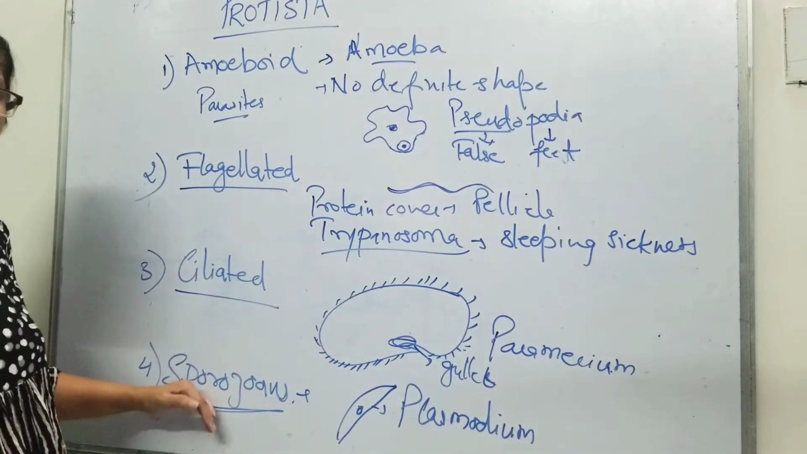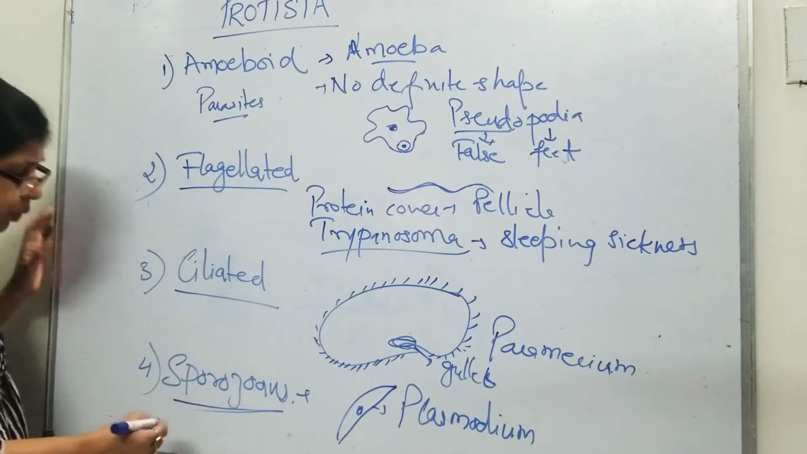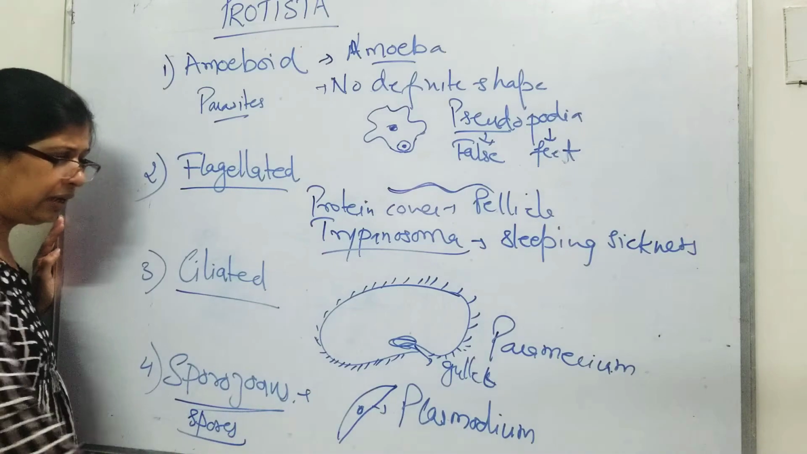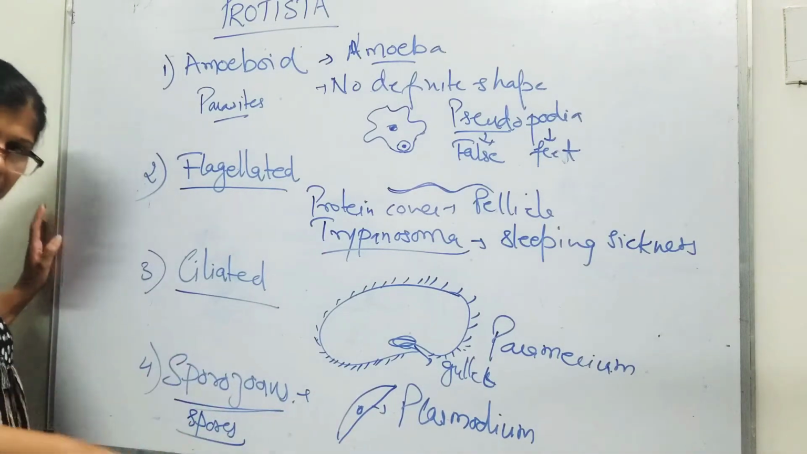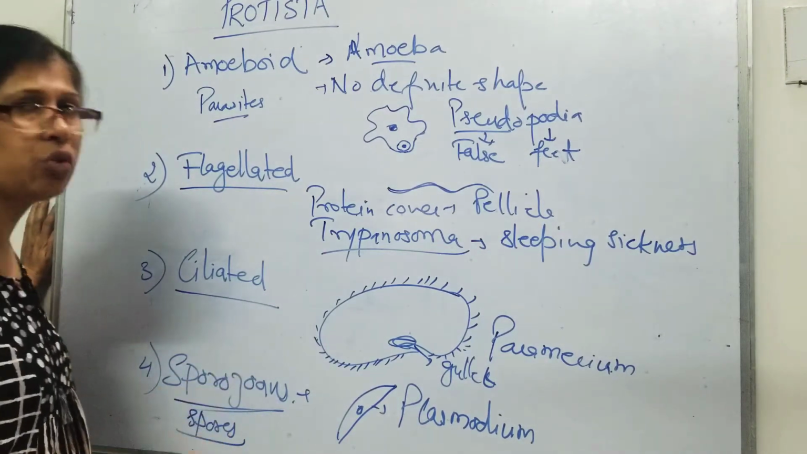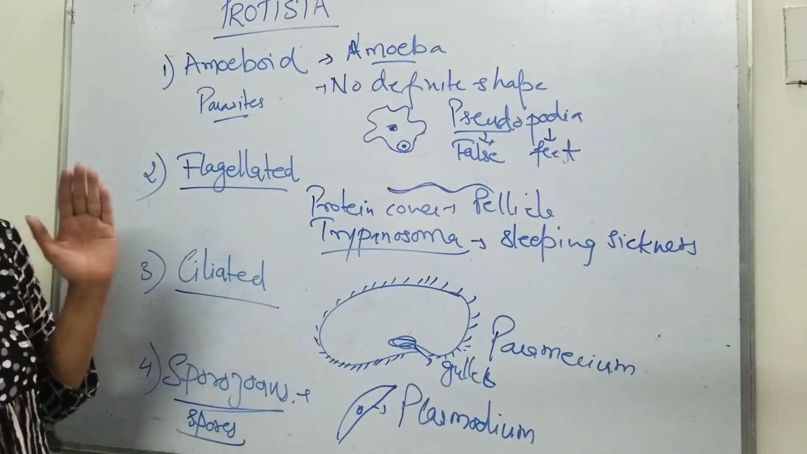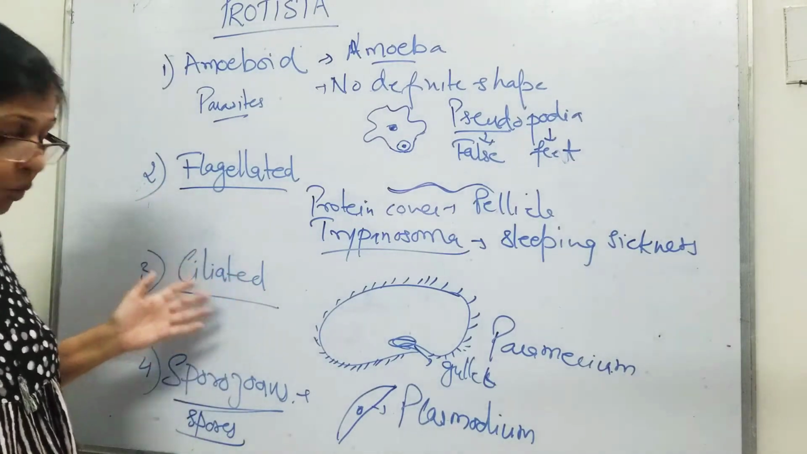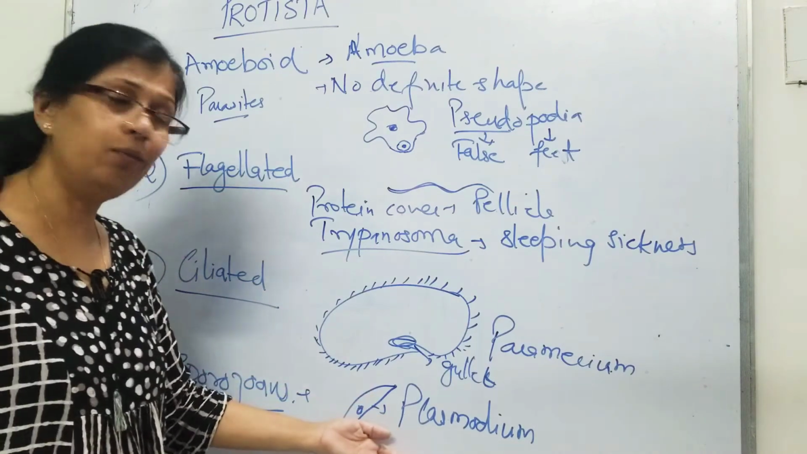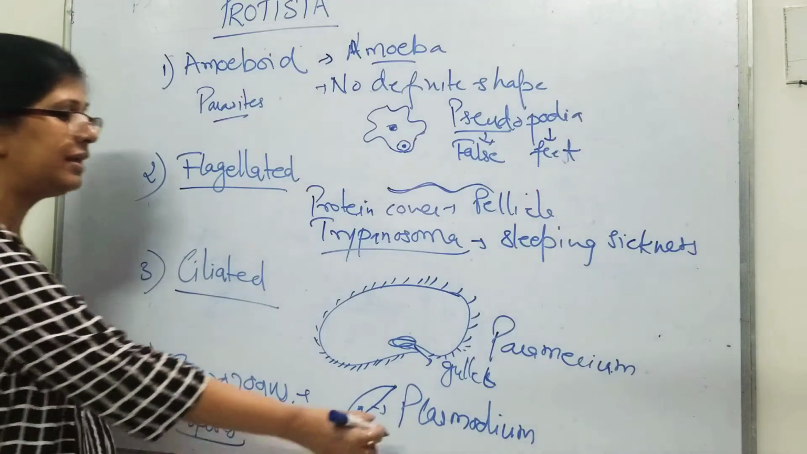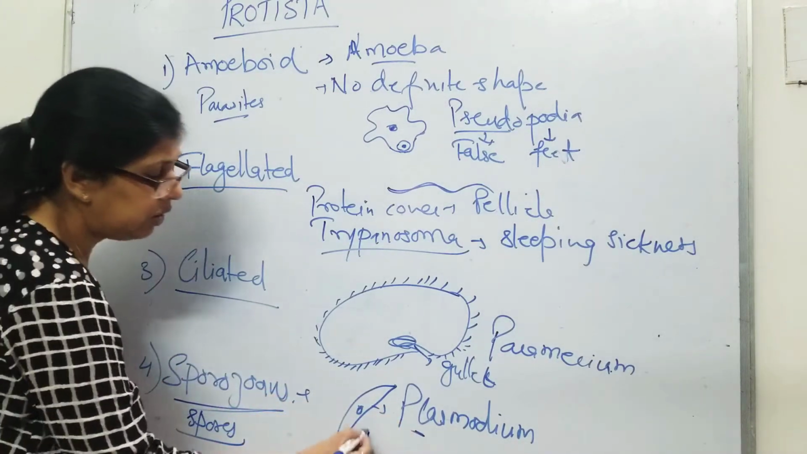Sporozoans are the ones which have spores once in their lifetime. Plasmodium does reproduce asexually through sporozoites, which are the spores of Plasmodium. So once in their life they have spores, and they are quite harmful to us. They are disease-causing parasites. This is the example, Plasmodium. It causes malaria.